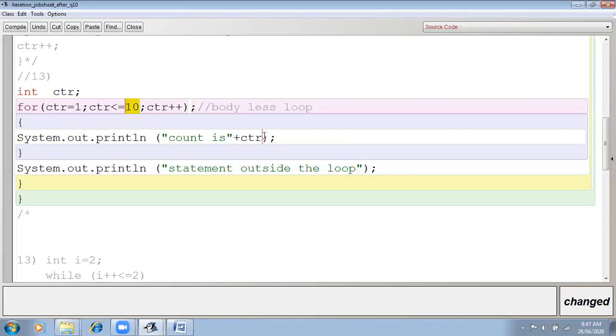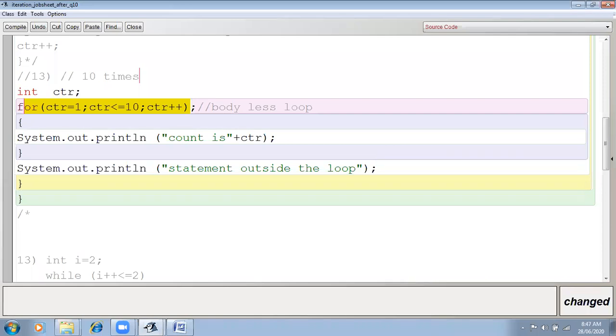So here CTR will be 11 and this is the output. Understood? So how many times did the loop execute? The loop executed 10 times. You cannot say the loop is not executed. Loop execution means how many times these iterations are executing. 10 times.